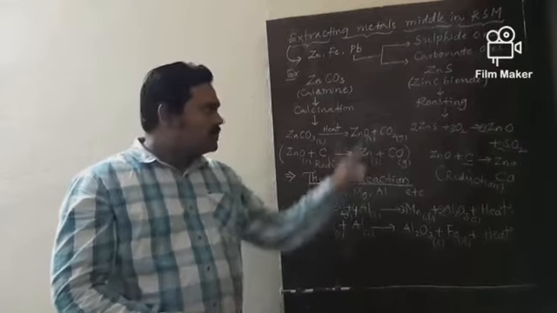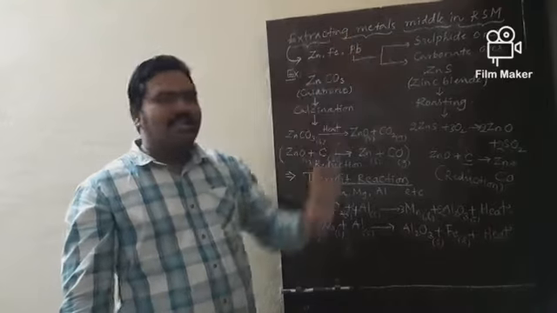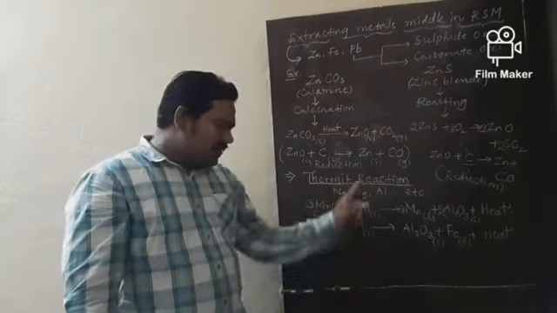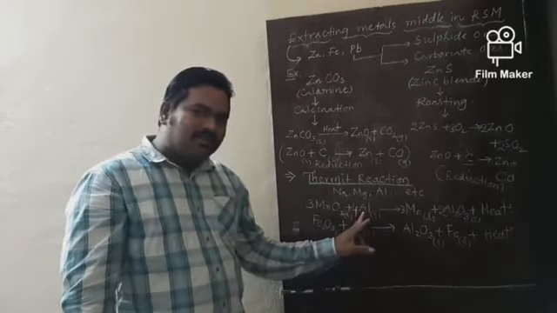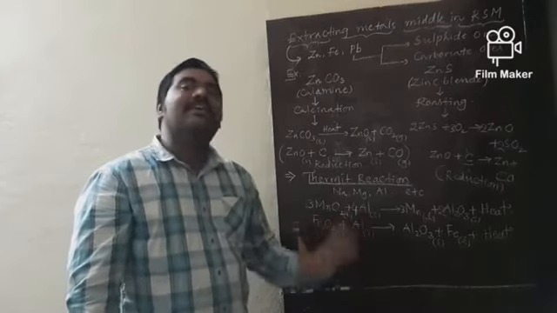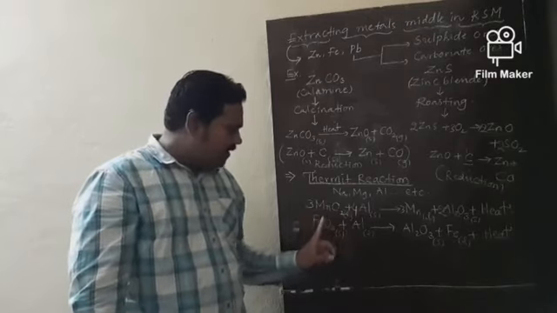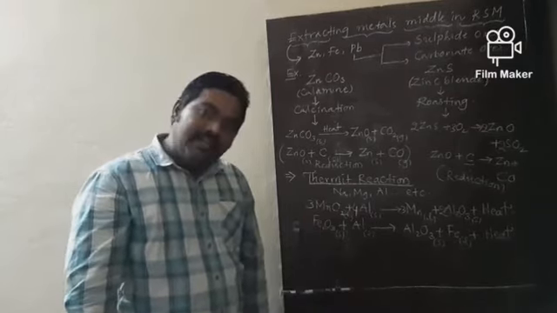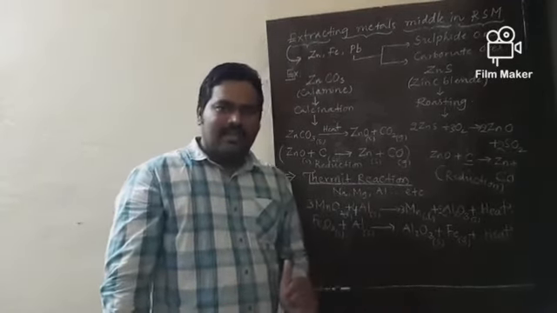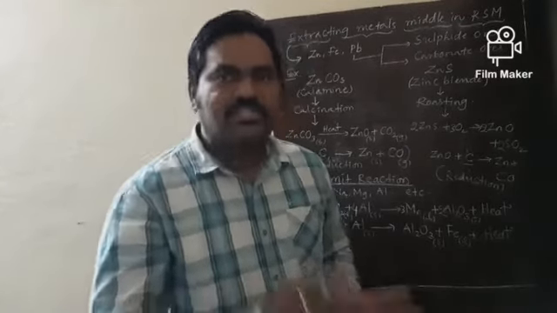So with this, the first two subtopics are finished. What are they? Extracting metals in the middle of the reactivity series, of moderate reactivity, and what is meant by the Thermit reaction. In this Thermit reaction, which metal are we using? Aluminium. What is the role played by aluminium? It is used as a reducing agent. It has the ability to replace manganese from manganese dioxide and iron from iron(III) oxide. It is highly exothermic, used in our day-to-day life, especially to join railway tracks and cracked parts of machinery.